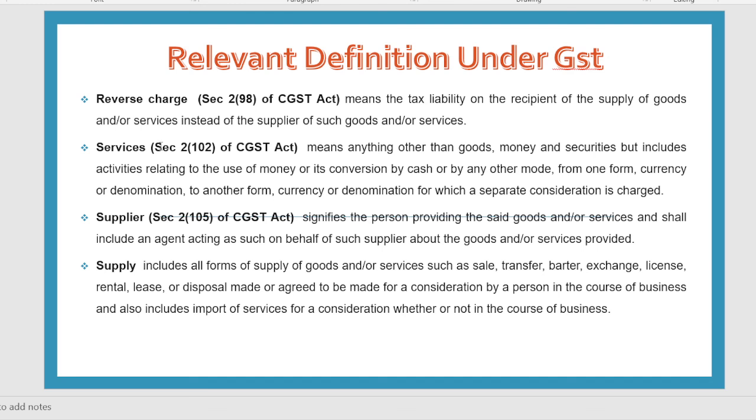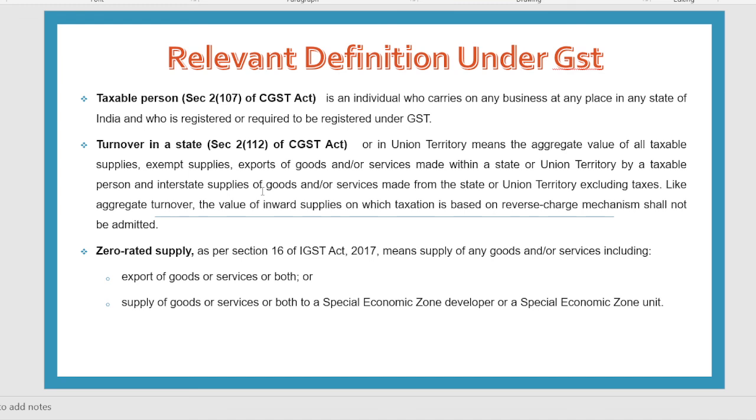The reverse charge. Services means anything other than goods, such as hospitality services, architecture services, accounting or auditing services. Supplier means the person who supplies goods or services or both to the recipient. Supply includes all forms of supply of goods, that is sale, transfer, barter, exchange, licensing, renting, leasing. Now the taxable person means those registered persons who are liable to pay GST under the GST Act.